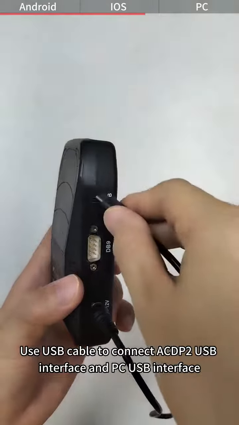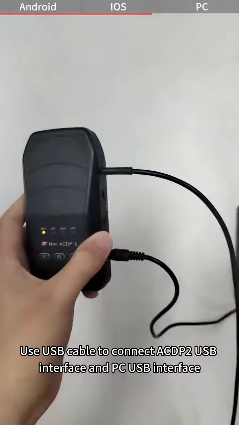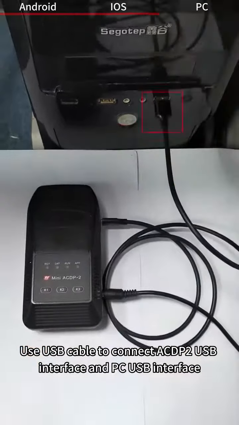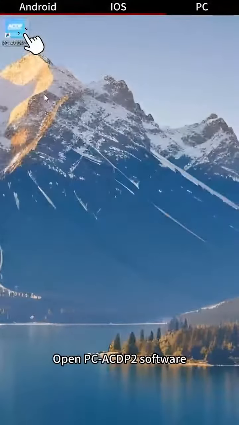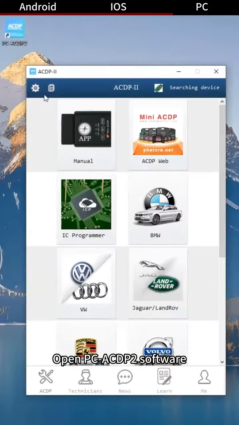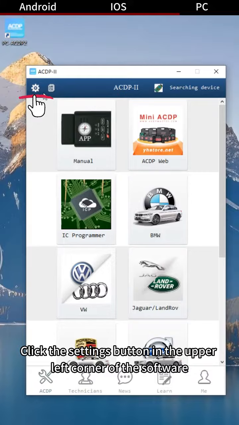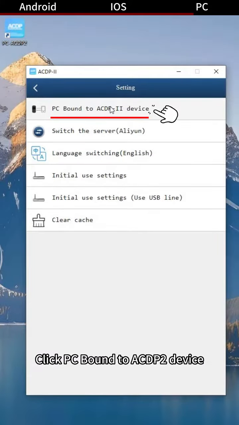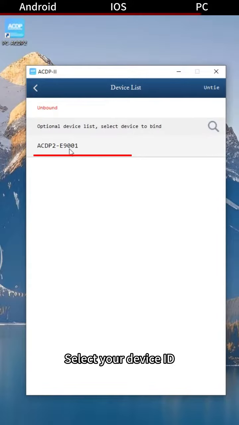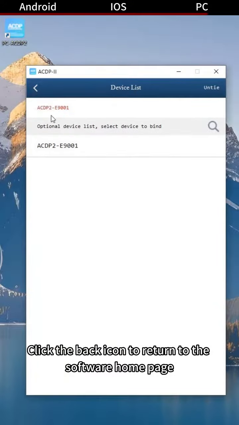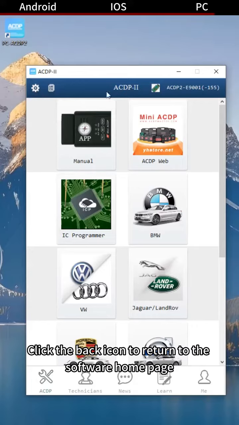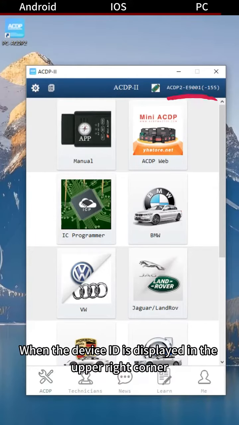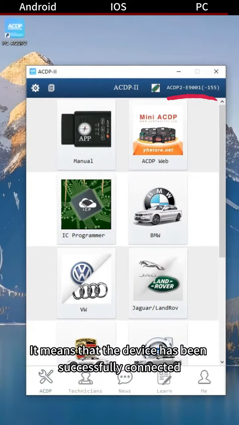Use a USB cable to connect the acdp-2 USB interface and the PC USB interface. Open the PC acdp-2 software. Click the Settings button in the upper left corner of the software. Click PC bound to acdp-2 device. Select your device ID. Click the back icon to return to the software home page. When the device ID is displayed in the upper right corner, it means that the device has been successfully connected.